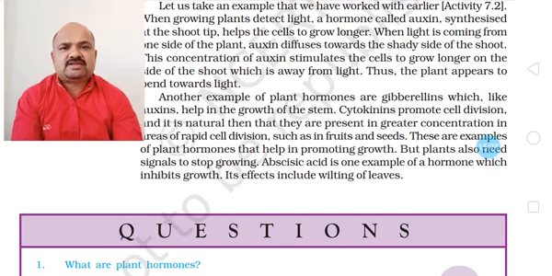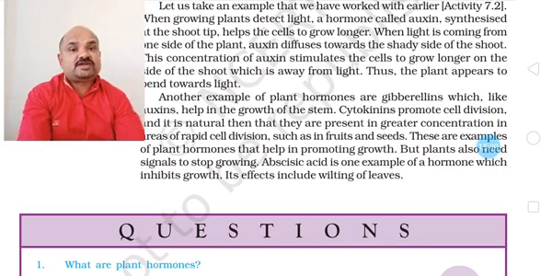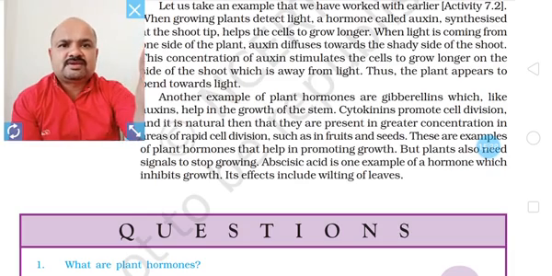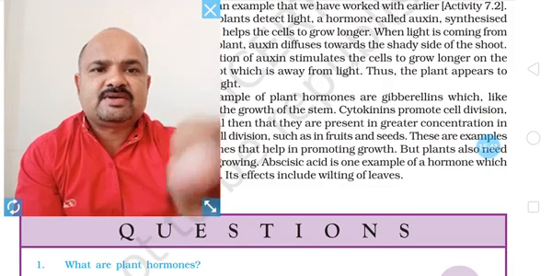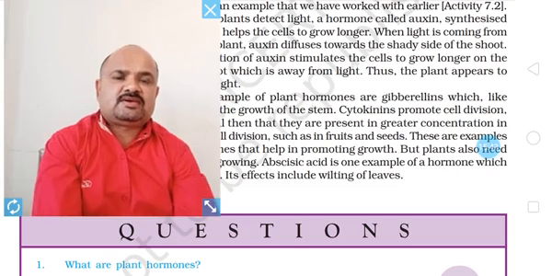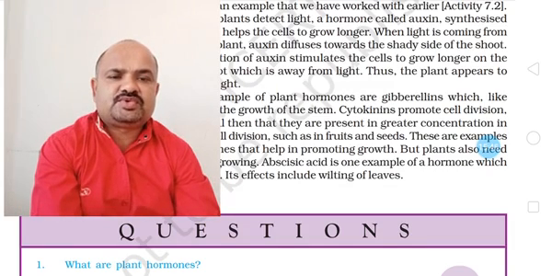You can just take an example, or a value based or experiential learning based question can be asked in the examination, that one farmer's shoots of sugarcane are not growing well.